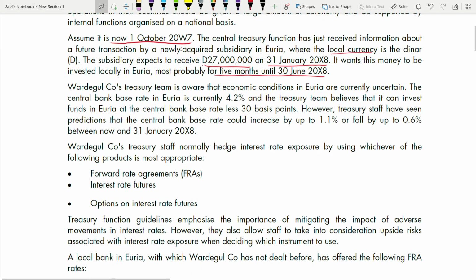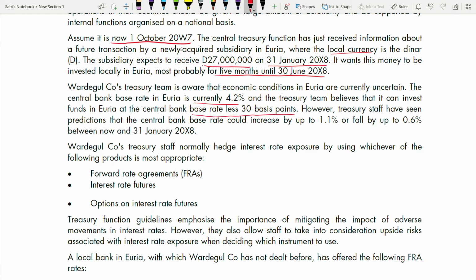Now, the company's treasury team is aware that economic conditions in the Eurozone are currently uncertain. The central bank base rate is currently 4.2%. This is the current rate, LIBOR. The treasury team believes that it can invest funds at the central bank rate less 30 basis points.